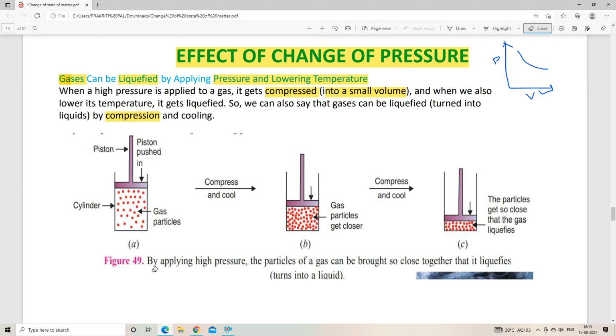Okay, here you can see this is the figure. By applying high pressure, the particles of gas can be brought so close together that it liquefies, that is, turns into liquid. So what does this word liquefies mean? Liquefies means turns into liquid. Okay, nothing else.